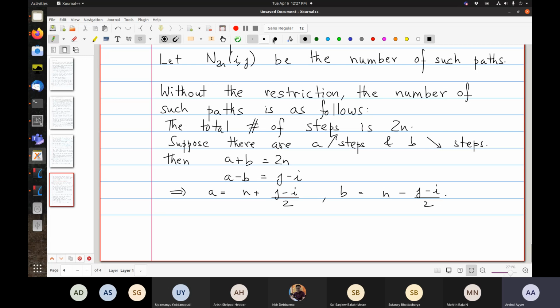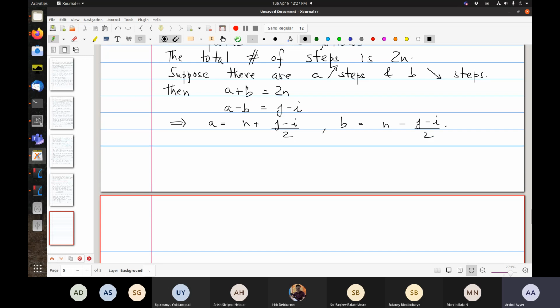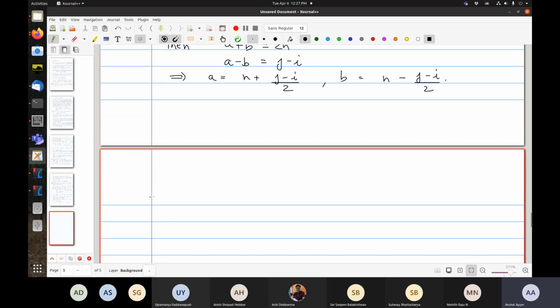Okay, and so the total number of paths is 2n choose n plus (j minus i)/2. Very good.